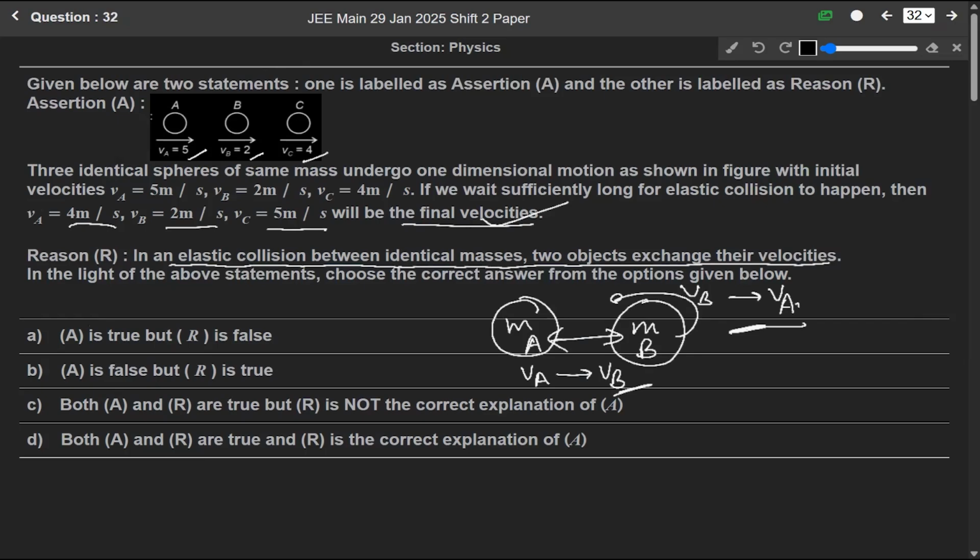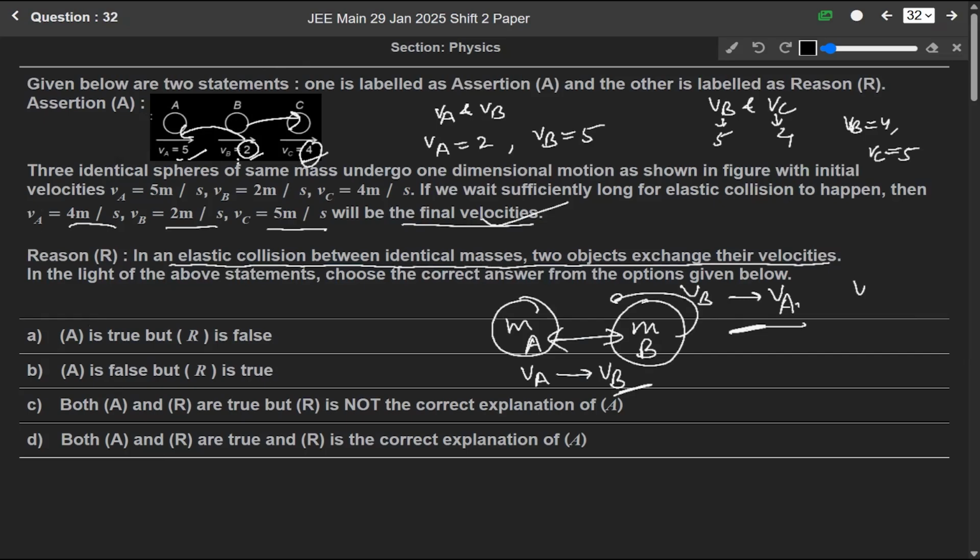So following this statement, we will find our final velocities. Initially VA and VB collide, so the velocity of B becomes the velocity of A. After the collision of VA and VB, VA will become 2 and VB will become 5. Then VB collides with VC. Here VB is 5 and VC is 4, so VB becomes 4 and VC becomes 5.